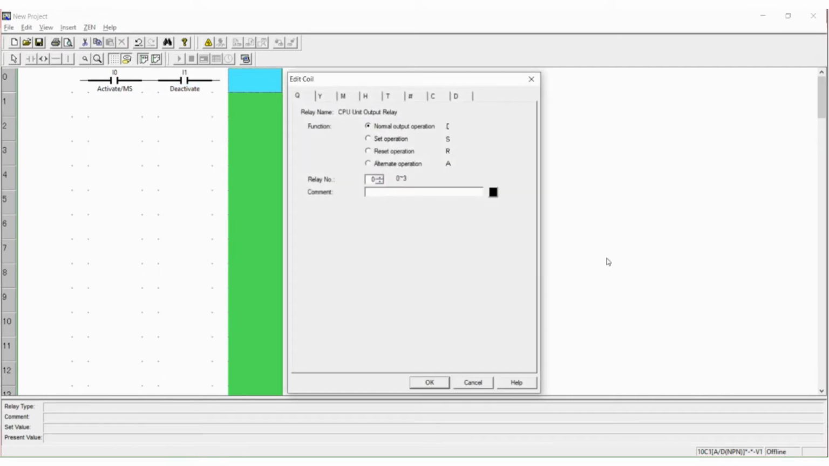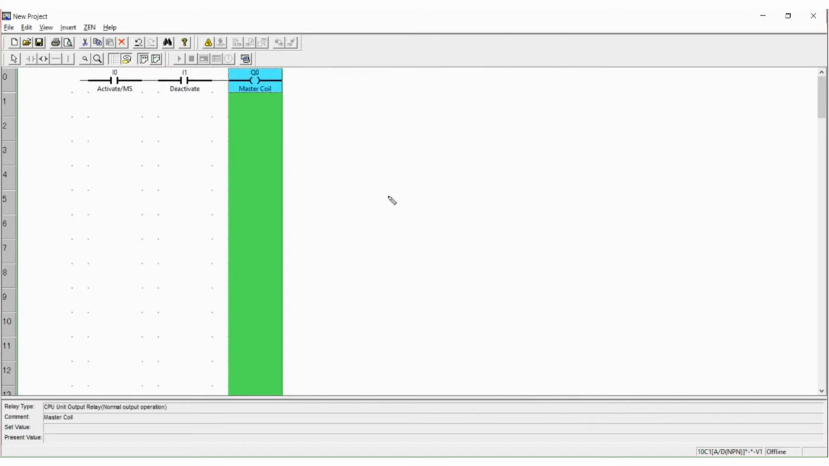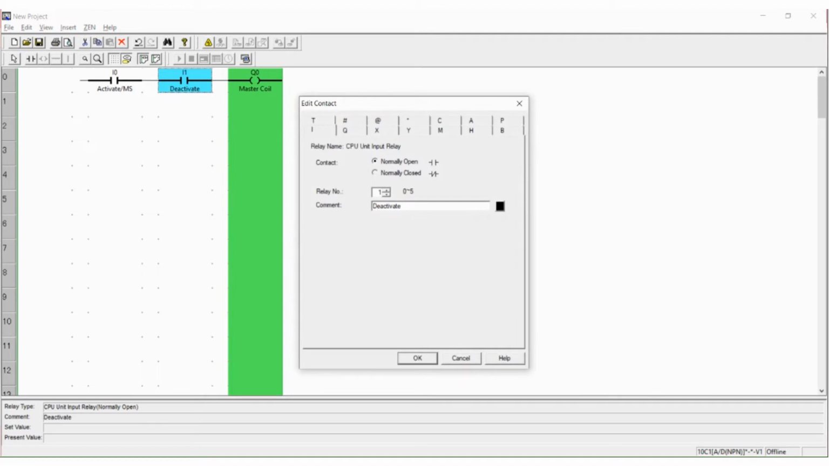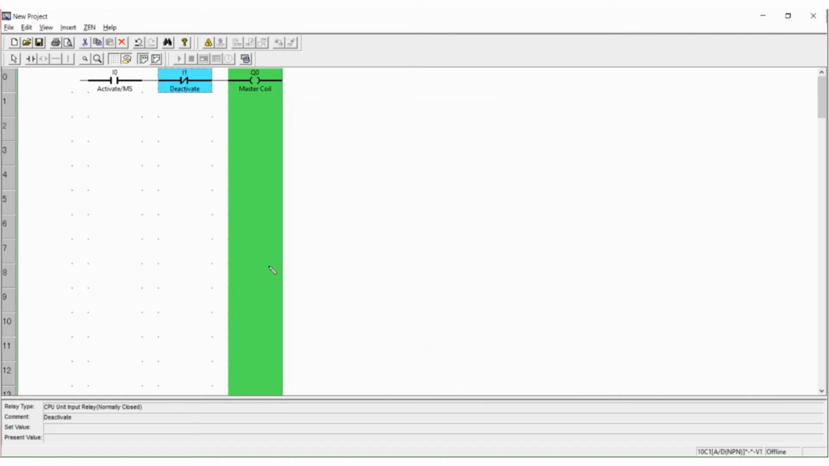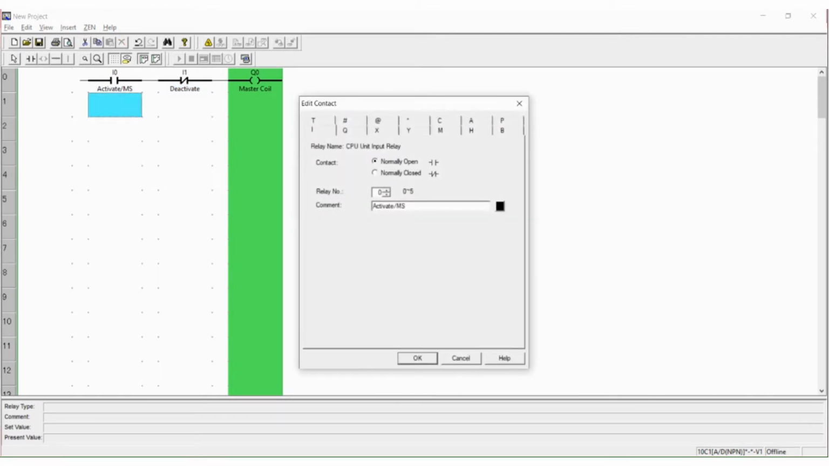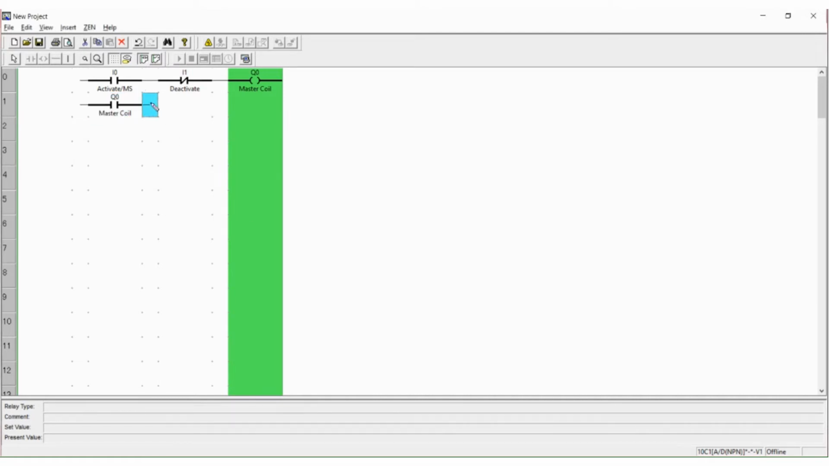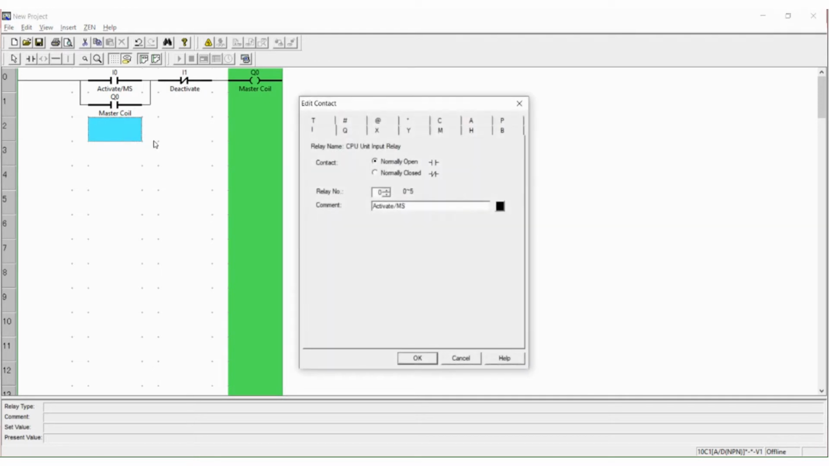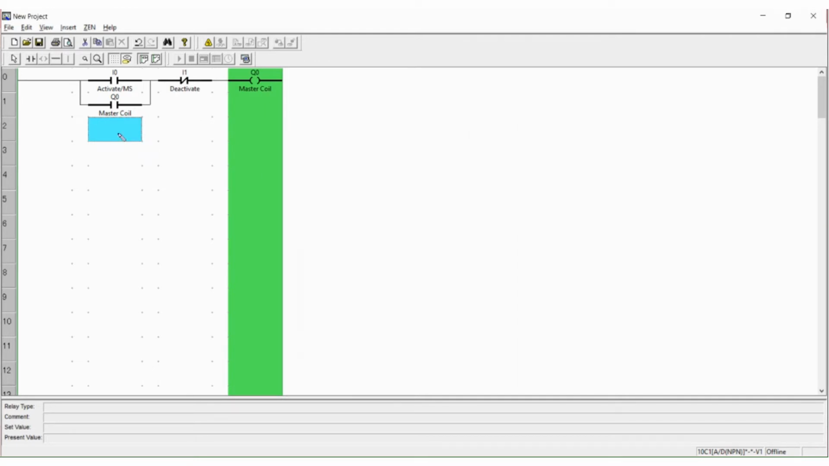Okay, and then let's add our first output under relay number 0 and label it as our master coil. Please take note that the deactivate button should be normally closed, and we are to link our output Q to our input. This circuit is also based on our corner mapping, or the equation that we have derived based on our key mapping.